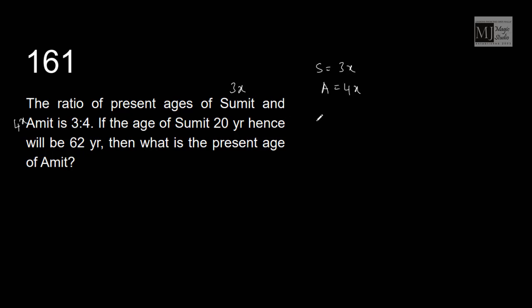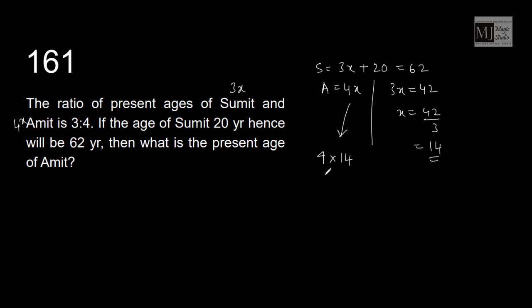If the age of Sumit 20 years hence will be 62 years, that means 3x plus 20 is equal to 62, 3x is equal to 42, x is 42 by 3, that is 14. What is the present age of Amit? Present age of Amit is 4 into 14, that is 56 years.